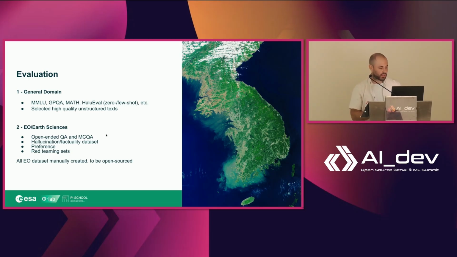And then we have our actual target domain, for which we create all of these datasets manually. So we have an open-ended QA dataset, as well as a multiple-choice QA dataset. We also have a hallucination factuality dataset to evaluate the actual factuality detection capabilities of the model. And we have a couple of small preference and red teaming sets. A red teaming set is just an adversarial set. So you have an adversarial prompt and you have an expected versus preferred output, essentially.